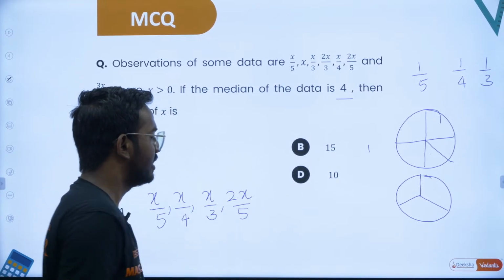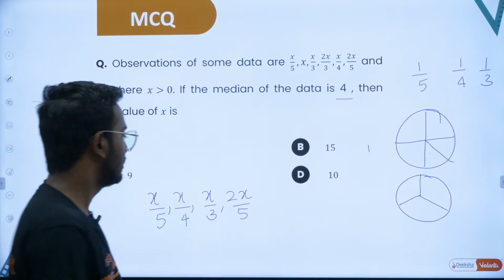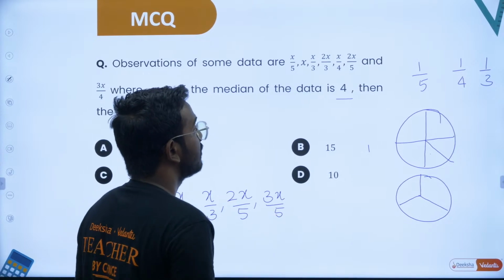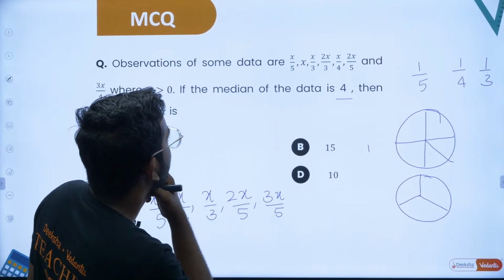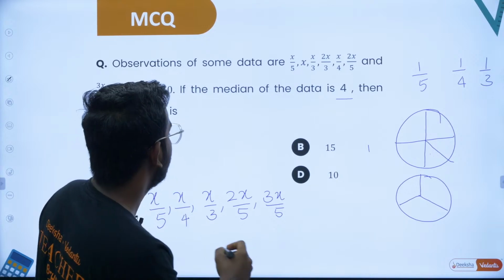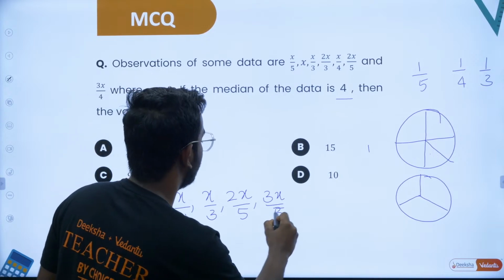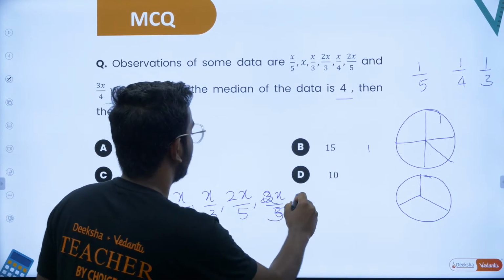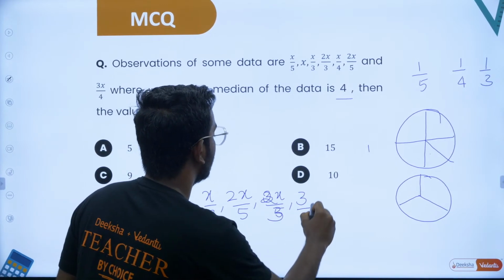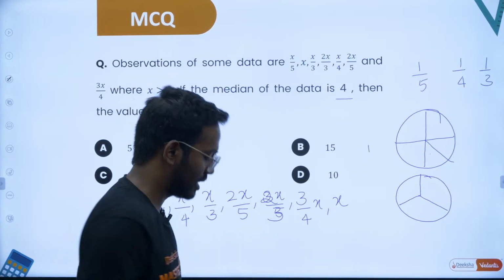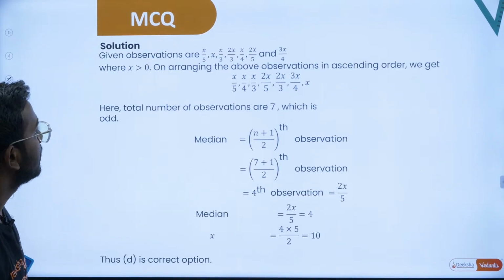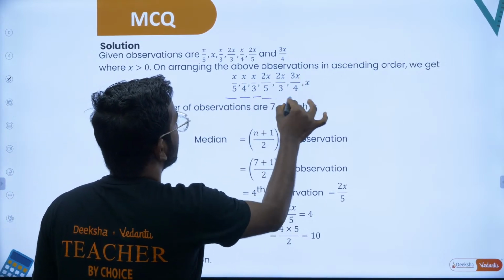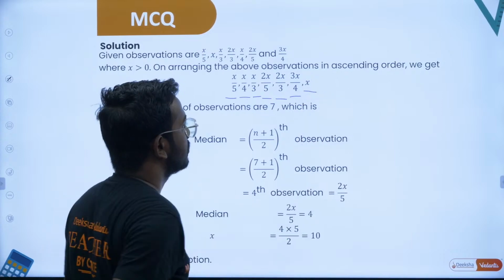2x by 5 is 2 by 5 times of x, that is smaller compared to 3 by 5 times of x. Then you have 2x by 3, and you have 3x by 4. These values are bigger than x. This is how you can arrange this. So the arrangement is x by 5, x by 4, x by 3, 2x by 5, 2x by 3, 3x by 4, and x. So this is how you arrange.